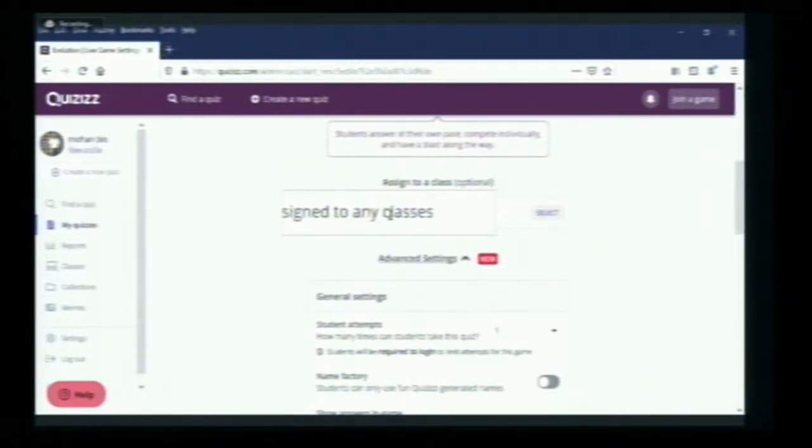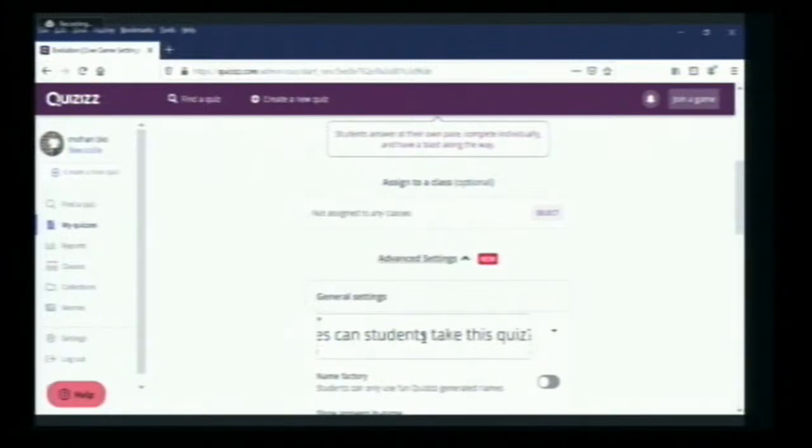So how many times can students take this quiz? Only one time, or many times? That means once a student has played the game, if he knows some questions were wrong and comes to know what the answers are, he can play again if you allow multiple attempts, or a single attempt, or two times.